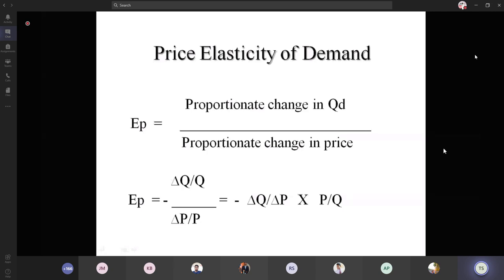So the formula is delta Q divided by delta Y into Y by Q. Is it clear, guys?